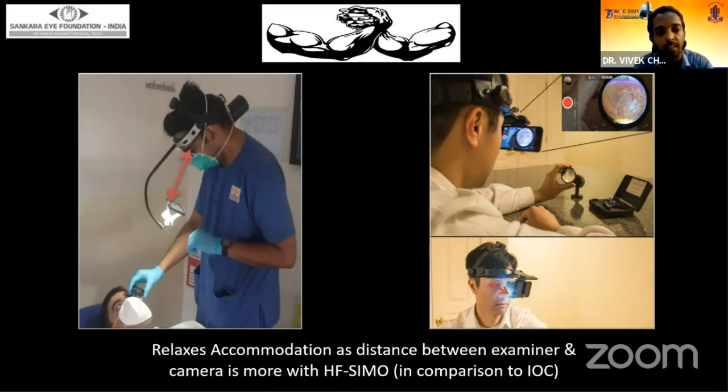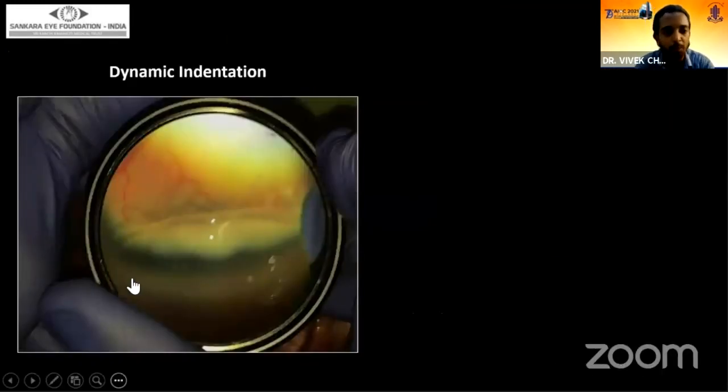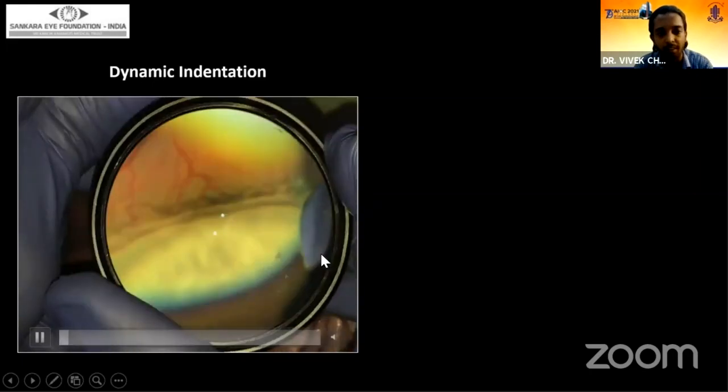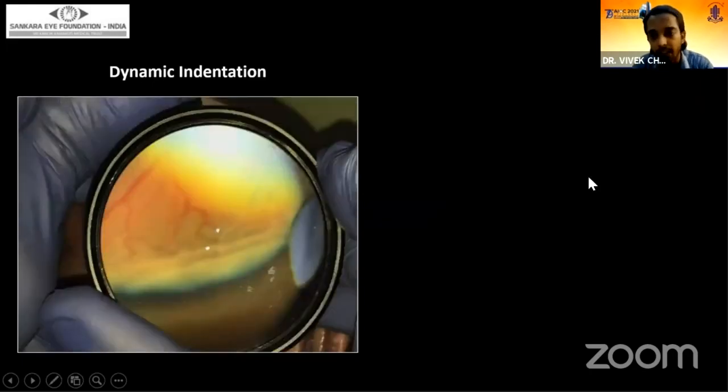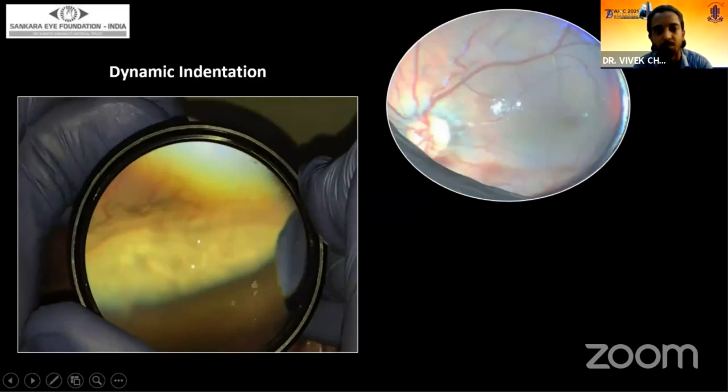The advantages are we can indent without external assistance, we can evaluate the anterior segment in detail, and we can train residents and fellows without subsequent examination. The instrument is portable, allows for cloud storage, voice commands and notes can be given, and it's a cost-effective platform. It also provides for dynamic indentation, as we can see in this video. And also we can see other diagnoses, such as preretinal hemorrhages and Terson syndrome with VH.